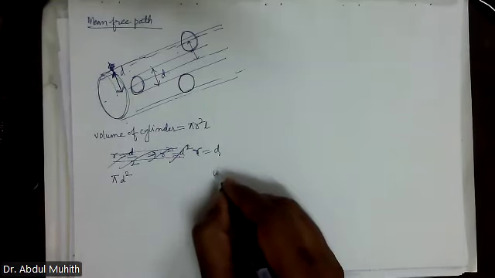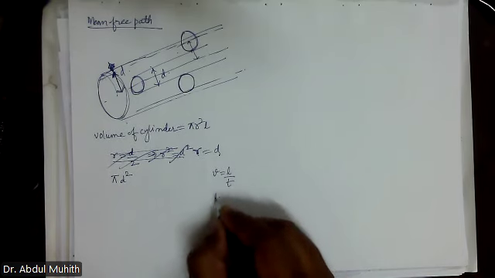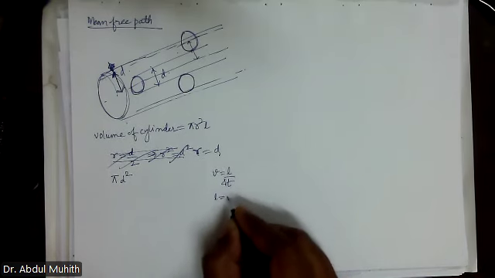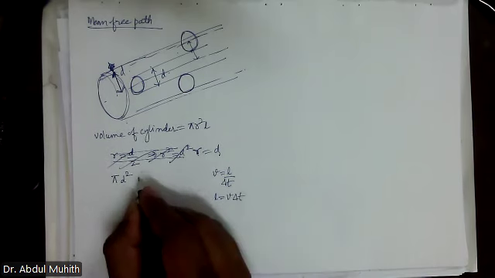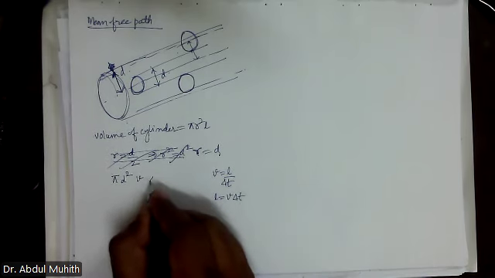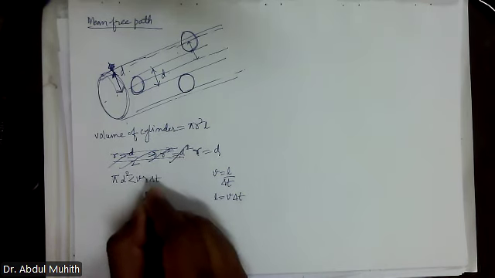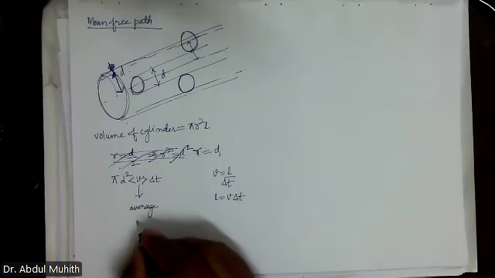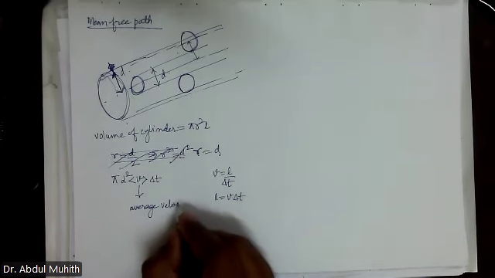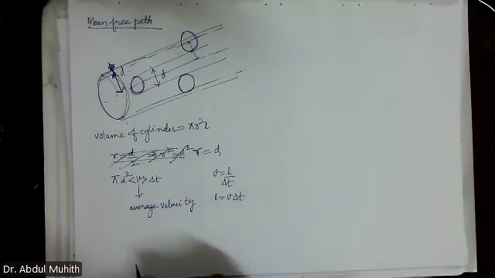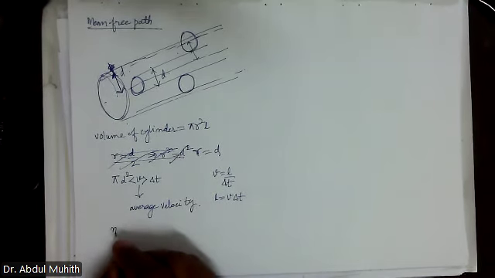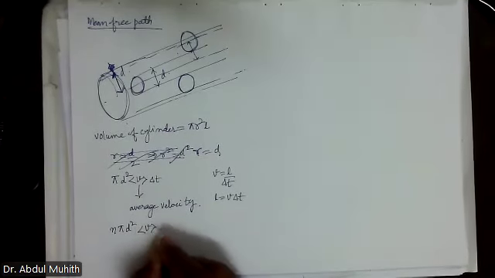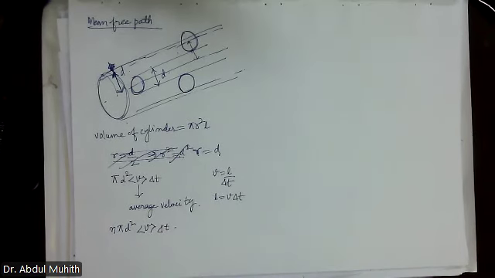But what is L? Velocity is equal to distance by time, so distance is equal to velocity into time. So we are writing here v into delta T. But instead of taking only v, we are taking average velocity, because we are not speaking about only one molecule. We are speaking about the average of all the molecules. Is that clear? So if there are n number of molecules, we write here n is equal to pi d square v into delta T. Is it clear?